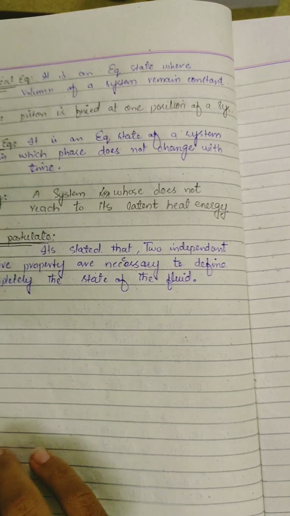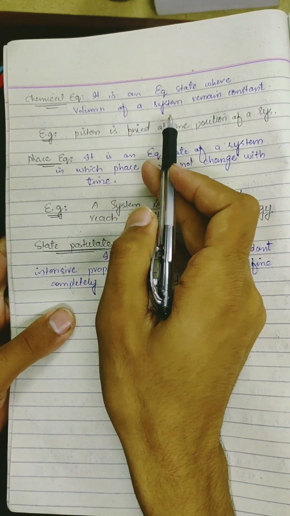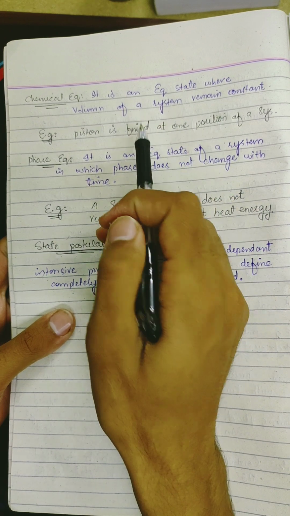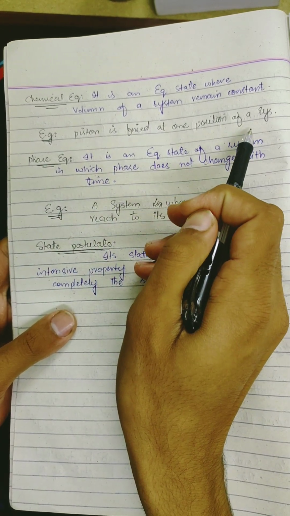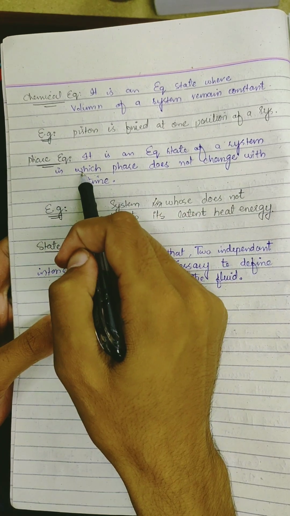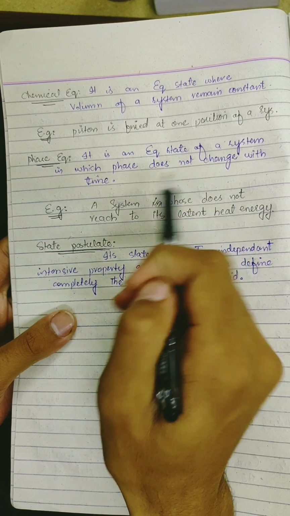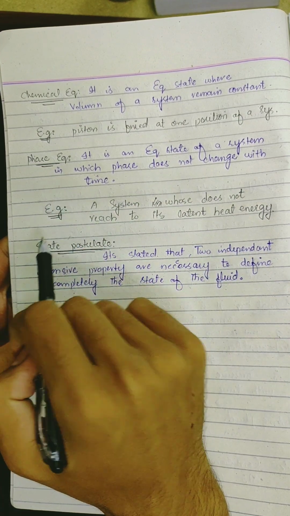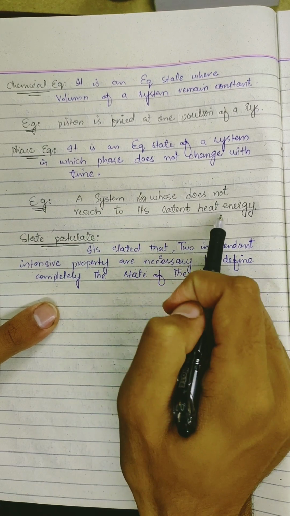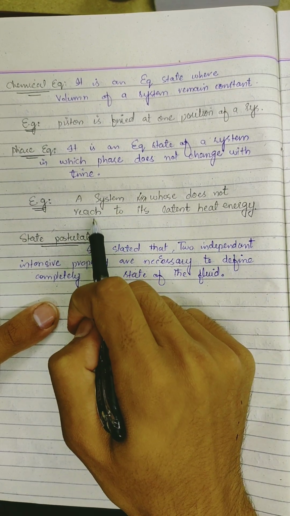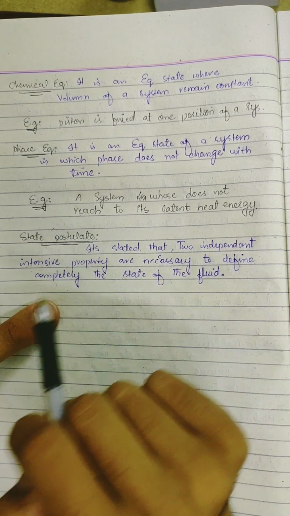Now chemical equilibrium. Chemical equilibrium is an equilibrium state where the volume of a system remains constant. Example is a piston fixed at one position of a system. Phase equilibrium is an equilibrium state of a system in which the phase does not change with time. Example is a system which does not reach its latent heat energy, that's why it cannot change its phase, मीन same phase होगा.